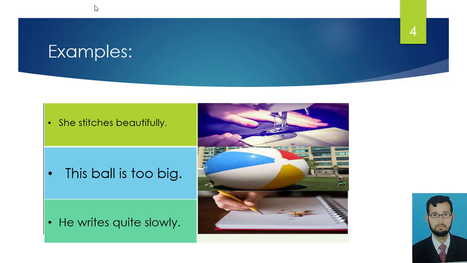Now look at second example. This ball is too big. The word too adds to the meaning of big. The too modifies the adjective big. The word that adds to the meaning of adjective is called adverb. In sentence number 3, the word quite modifies the word slowly. The word quite adds to the meaning of slowly. The word that adds to the meaning of an adverb is called adverb.